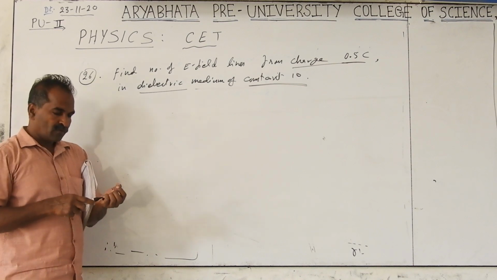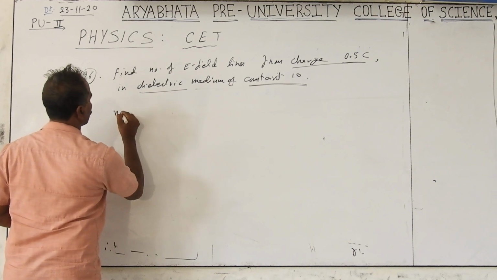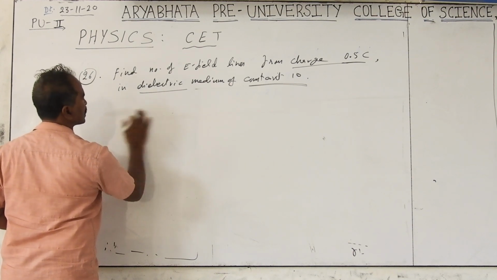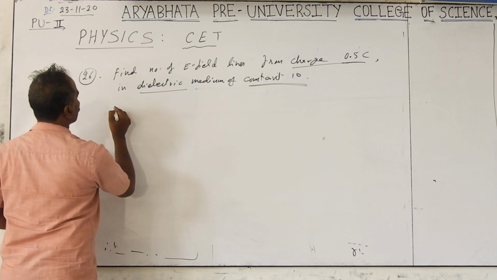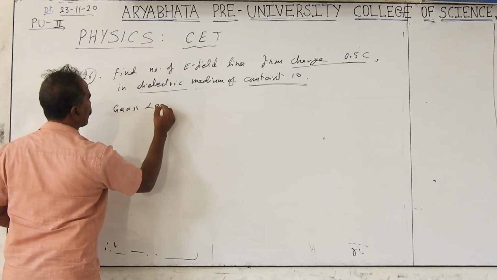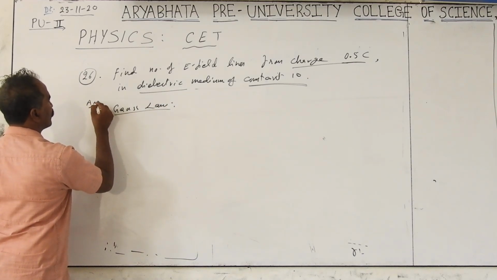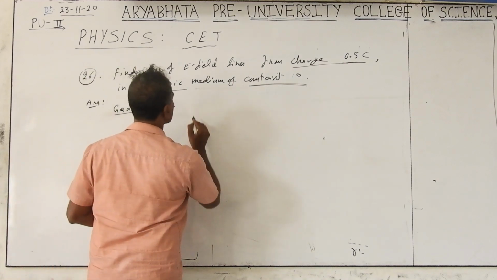From Gauss law we check this. The number of electric lines is the electric flux, so we have to use Gauss law.